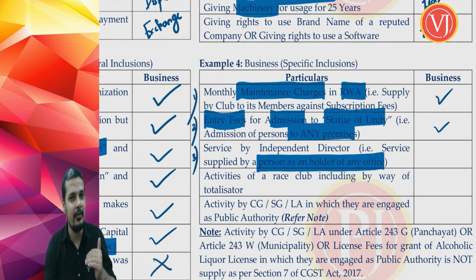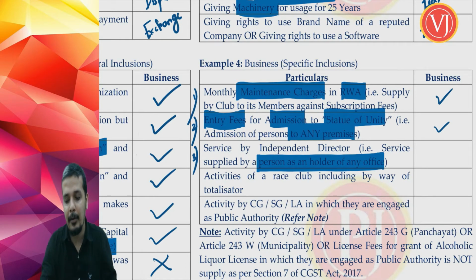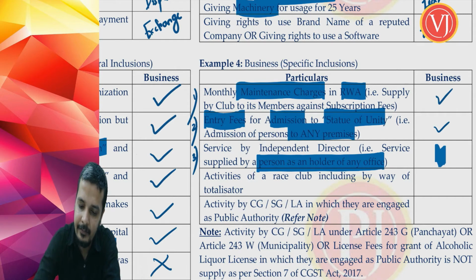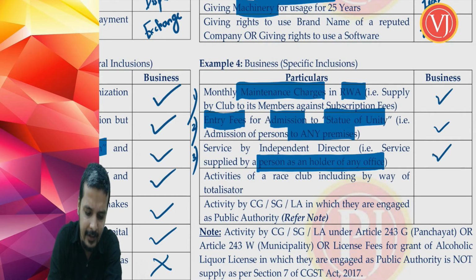So you are talking about services supplied by a person acting as holder of an office because of his business or profession. Even that is categorized as business. Right, you can have a lot of examples, not only independent directors, you can have examples of even consultants or concurrent auditors, etc. Independent director was just an example to make you understand that.